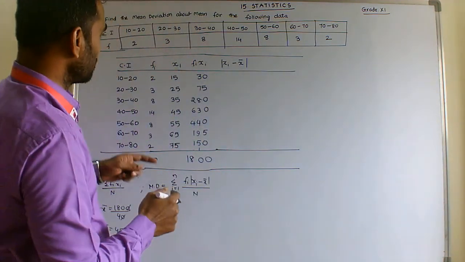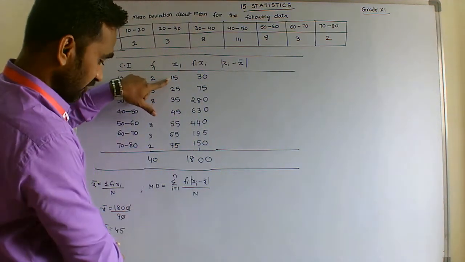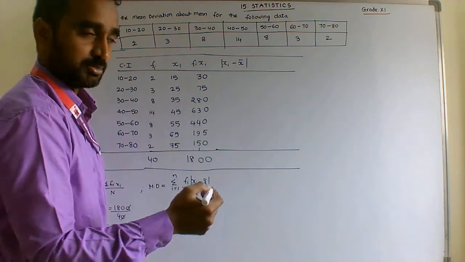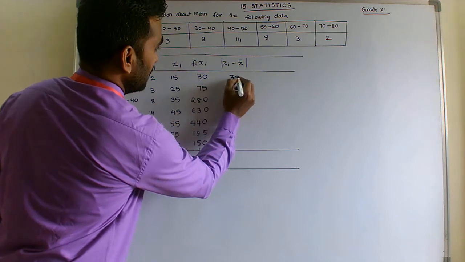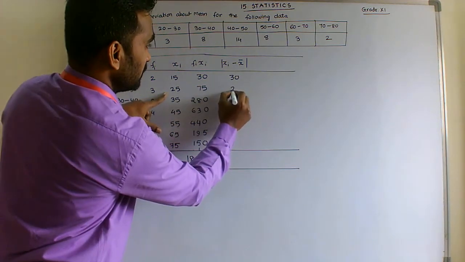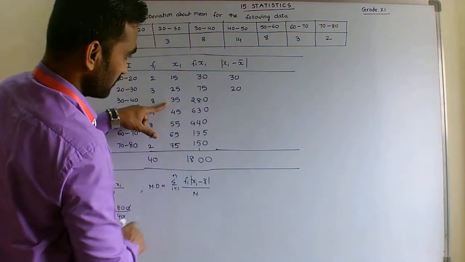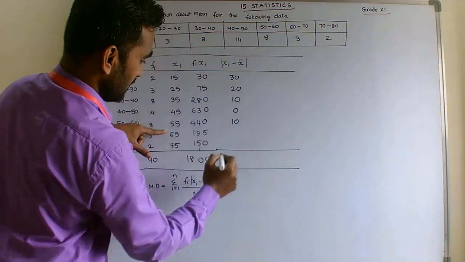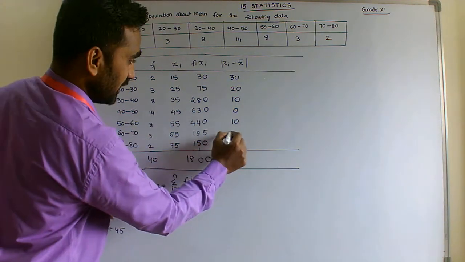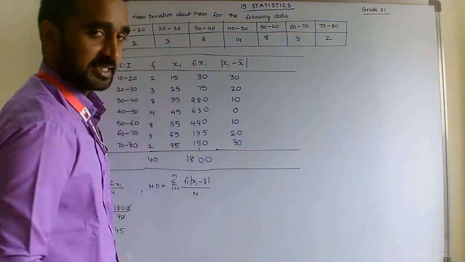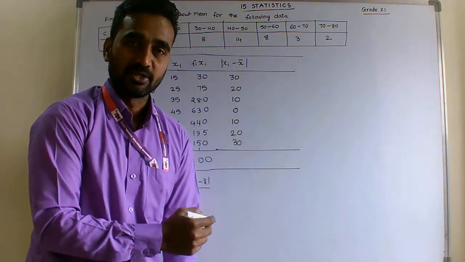So xi minus x bar: 15 minus 45 is minus 30, the absolute value is 30. Next, 25 minus 45 is minus 20, so 20. 35 minus 45 gives 10. 45 minus 45 is 0. 55 gives 10. 65 minus 45 is 20. And 75 minus 45 is 30. These are the deviations in absolute value.